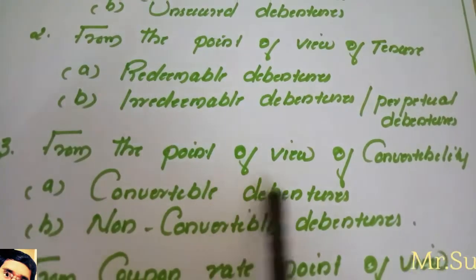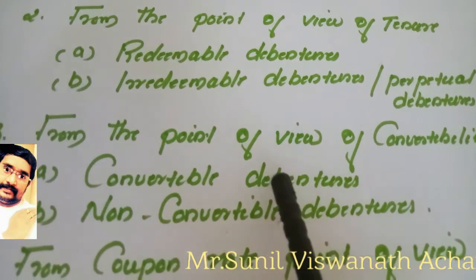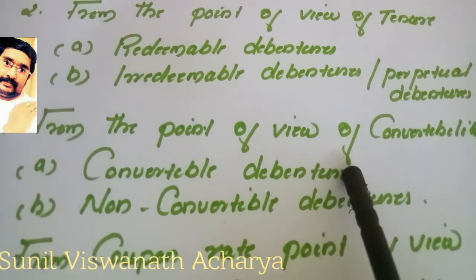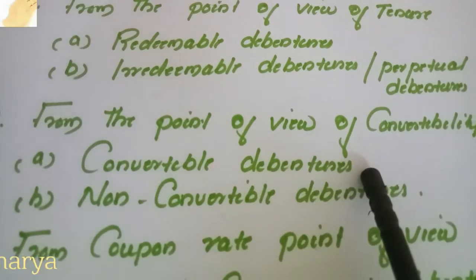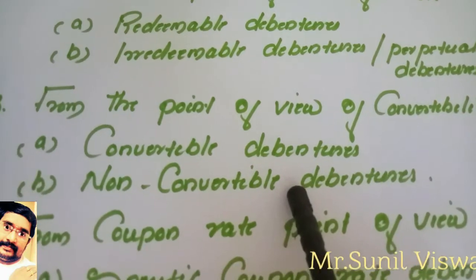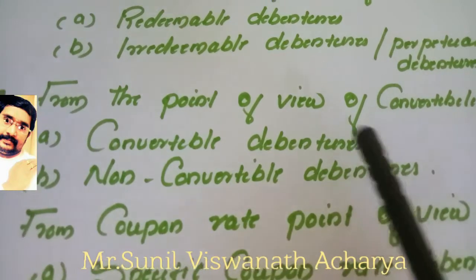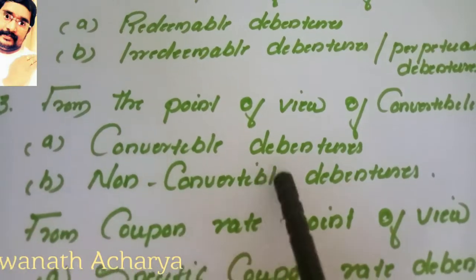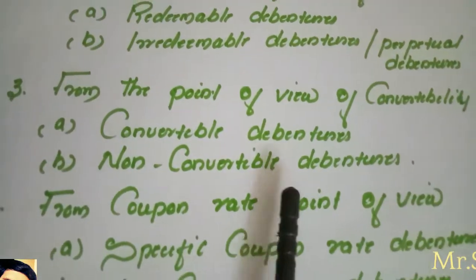Then from the point of view of convertibility, as already discussed, convertible debentures are debentures which we can convert into shares. Non-convertible debentures are just the opposite: the debentures which we cannot convert into shares. So some debentures we can convert into shares, such debentures are convertible debentures. Some debentures we cannot convert into shares, such debentures we call non-convertible debentures.